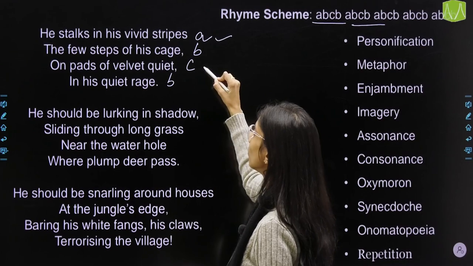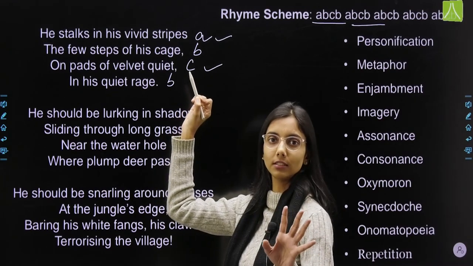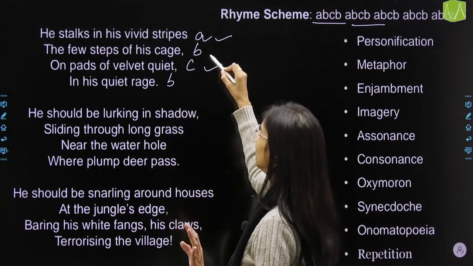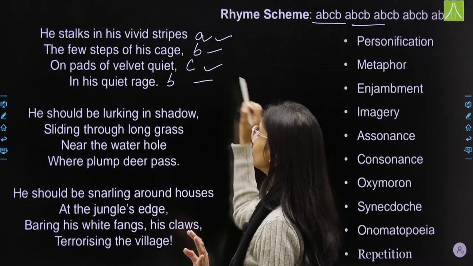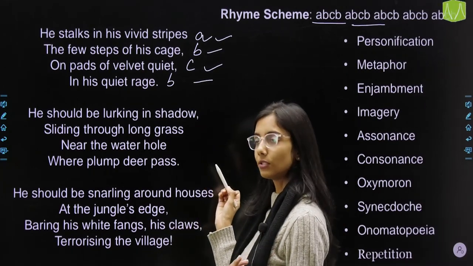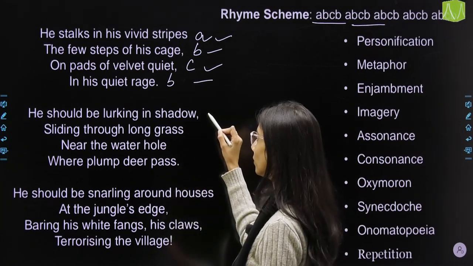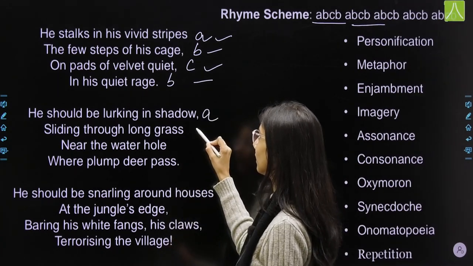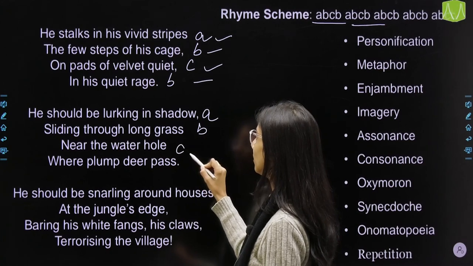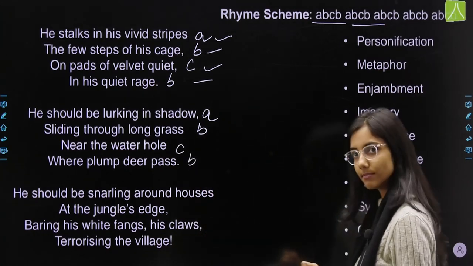Stripes or quiet, they are not rhyming with any other word, any other line, and cage and rage, they both rhyme. ठीक है, so that's your rhyme scheme. ऐसे ही बाकी सारे stanzas में से भी same है. Shadow, ठीक है, grass, hole, pass. ठीक है, same rhyme scheme.